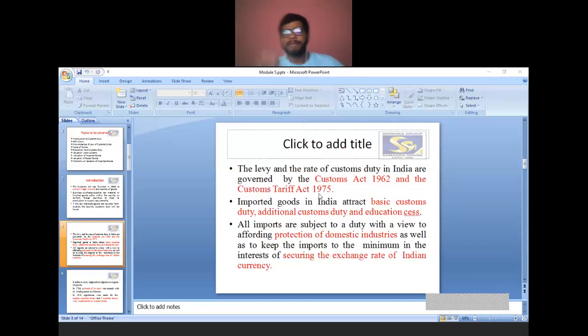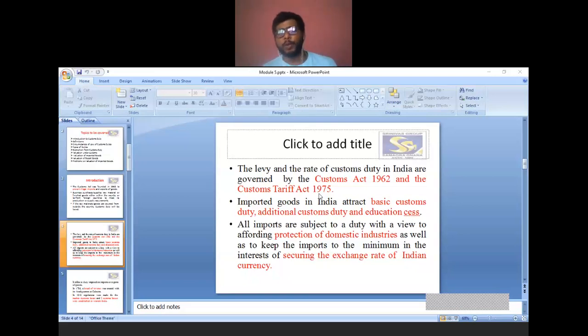So the levy and the rate of custom duty in India are governed by the Customs Act 1962 and the Customs Tariff Act 1975. These are the two important acts we are discussing today: the Customs Act 1962 and the Customs Tariff Act 1975. The levy as well as the rate of custom duty are decided under these two acts.